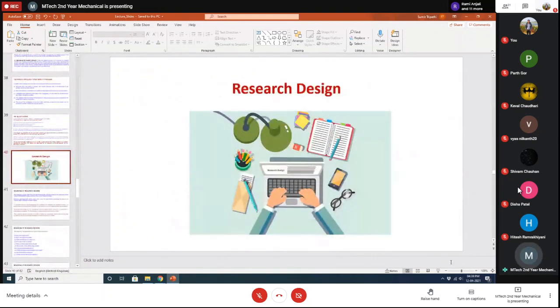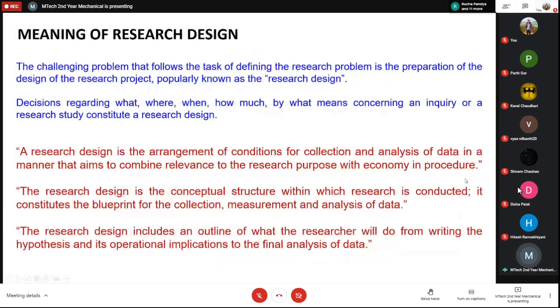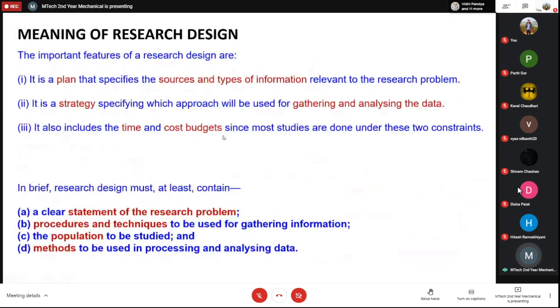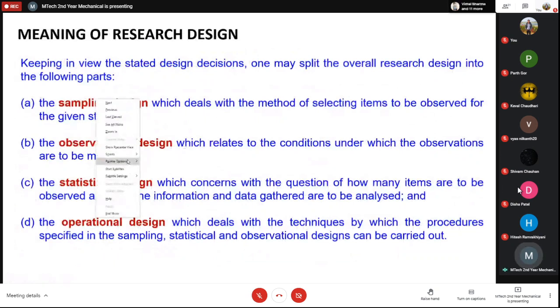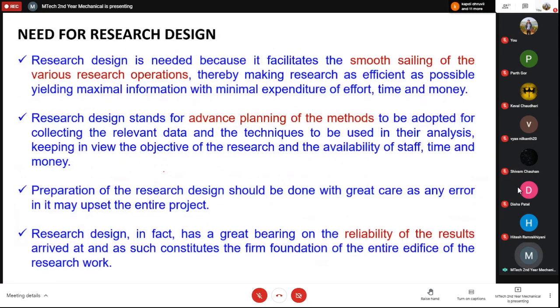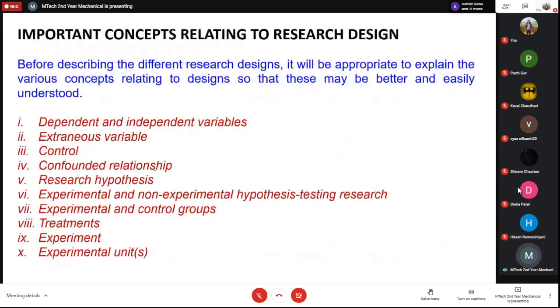In the last class, we started this research design, and we discussed the meaning of research design. We discussed the sampling design, and very briefly the observational design. These are some ways in which we can classify it. We then discussed the need of research design, the features of a good design, and the important concepts relating to research design. So yes, we were discussing these things.